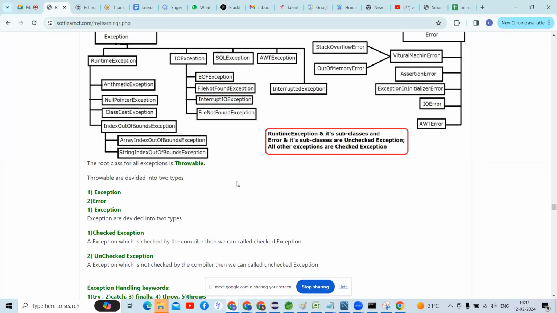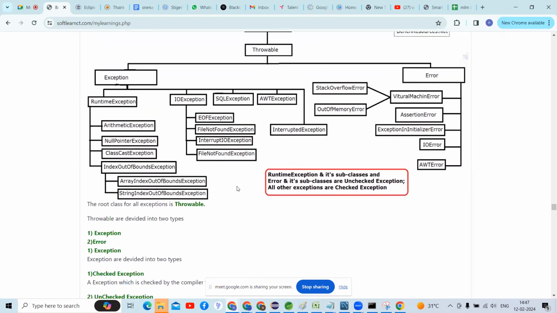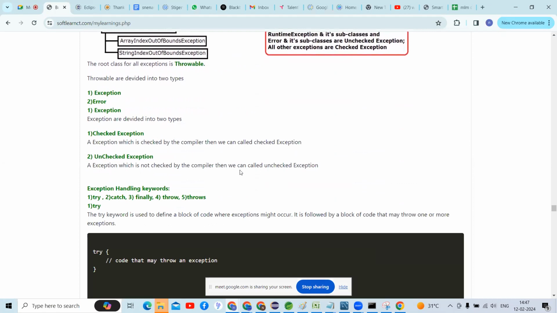Guys, tell me, what is the hierarchy of exception handling? Anyone? How many types of exception are there? There are two types of exception. One by one, go guys.